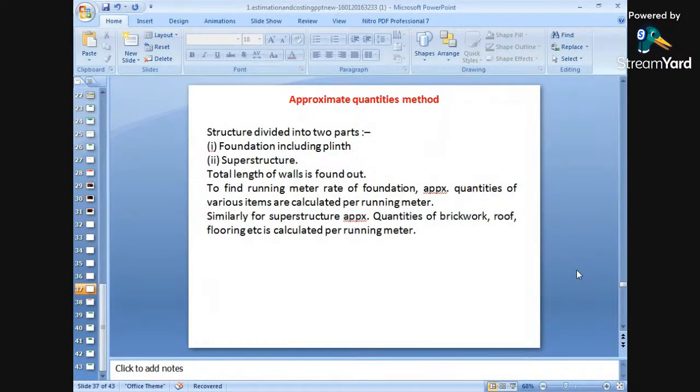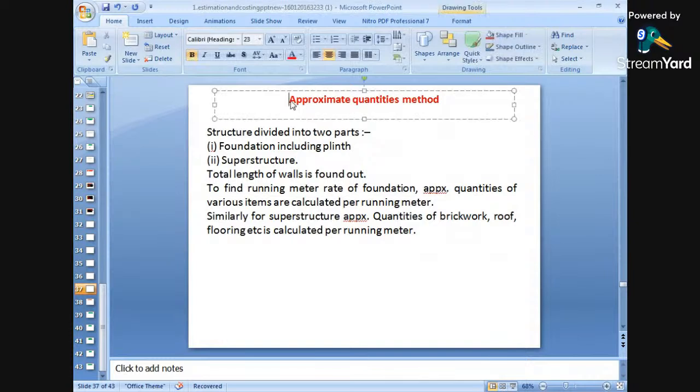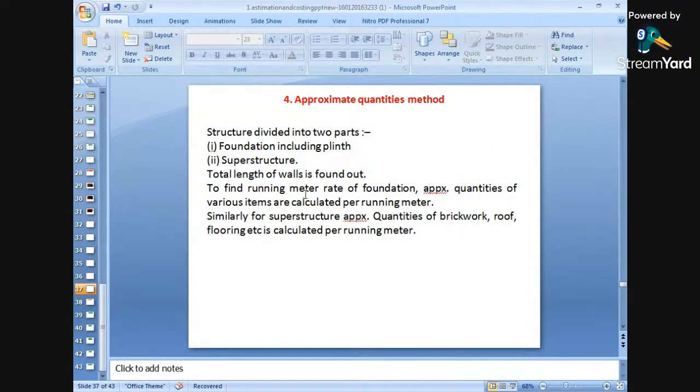Next, the fourth is the approximate quantities method. That means we can find out the approximate quantities of different items of work. While finding out the quantities, two things are to be taken care of. Structures are divided into two parts.